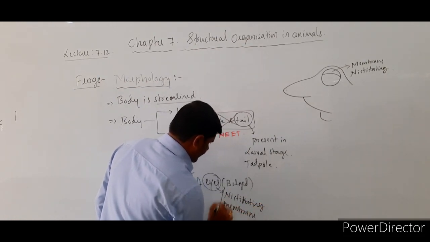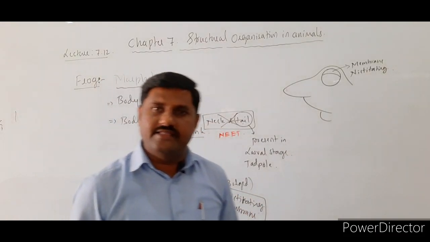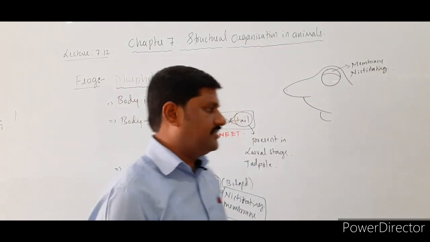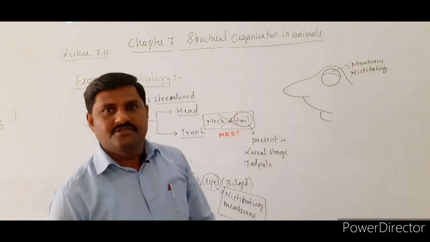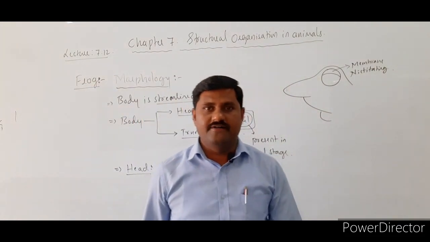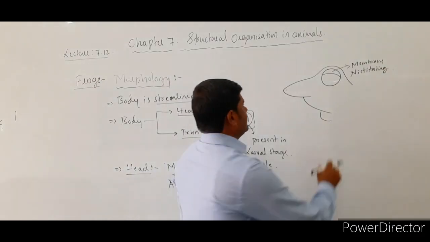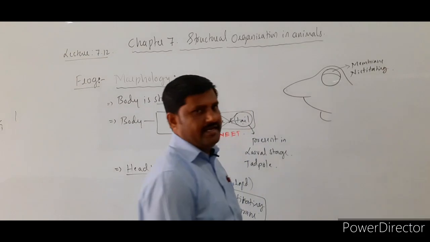Very important membrane it is, right? There are no eyelids provided in this animal. Instead, a nictitating membrane is present here, and this membrane covers the eyes whenever the body of this animal is inside the water. This is the point to be noted here. So this is the nictitating membrane.